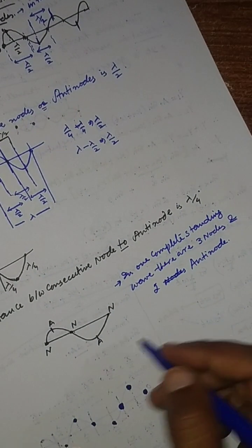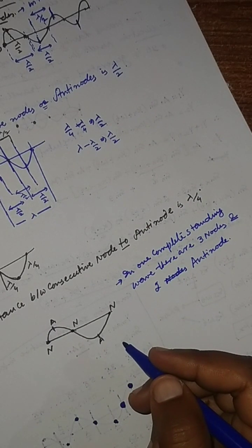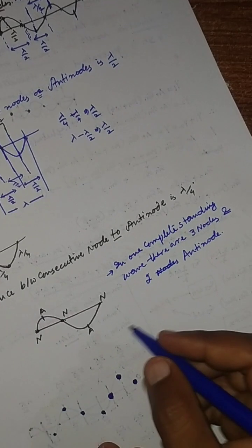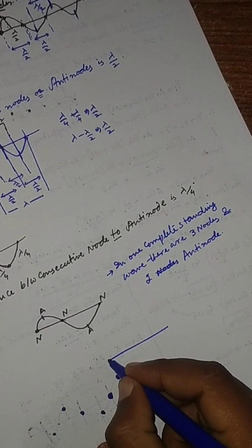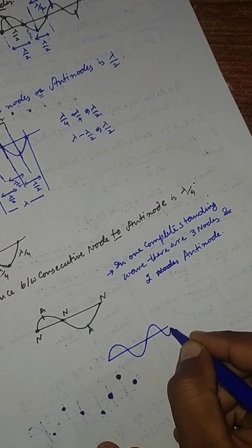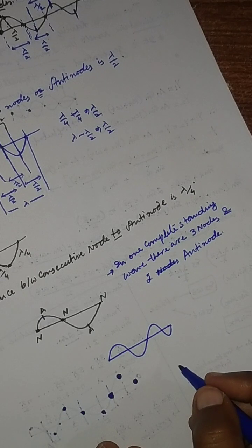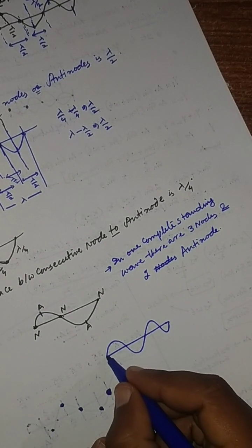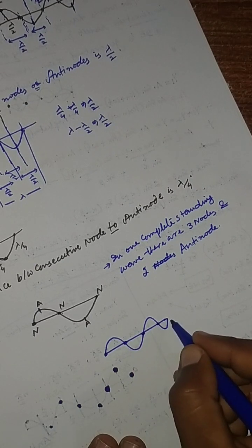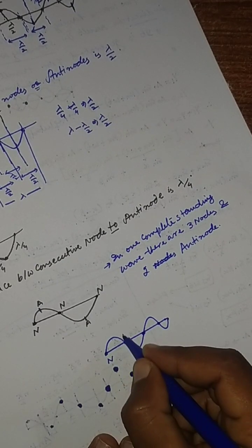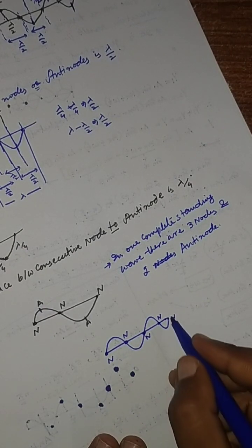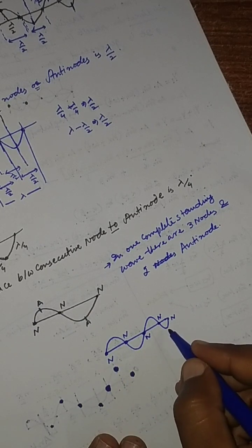Then how many nodes and antinodes will be produced in 2 complete standing waves? Let us see. This is one wave and the other one is this. In these 2 waves, this is a node, this is another node, this is a node, this is a node, this is a node. Node, node, node and node, this is a node. There are 5 nodes, and how many antinodes?